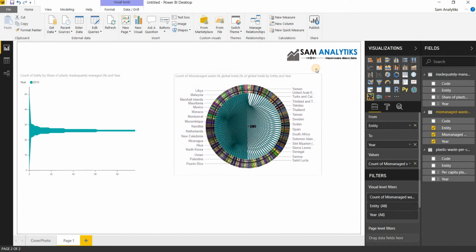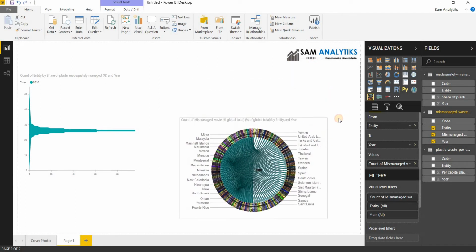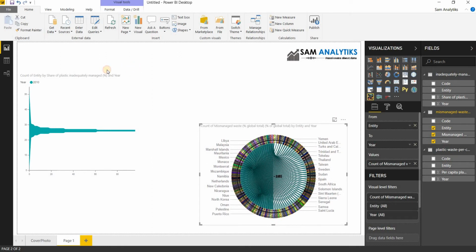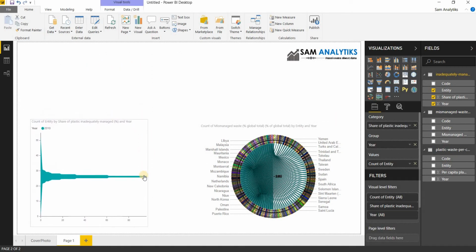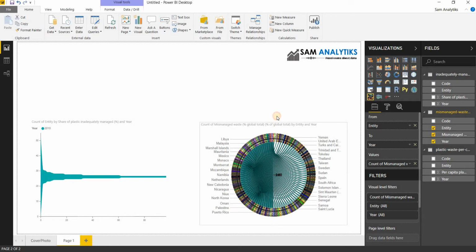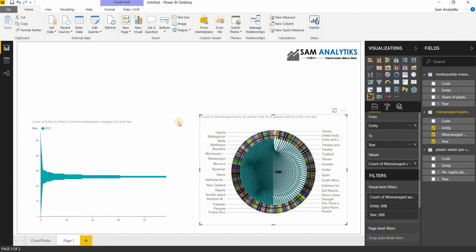Notice we can use our slicer, and we can understand. But before that, I would like to say that I haven't used any DAX measures yet, which I will definitely be using in the next video. It is just to understand the data that we are dealing with, so that we can work much more closely in the next part.